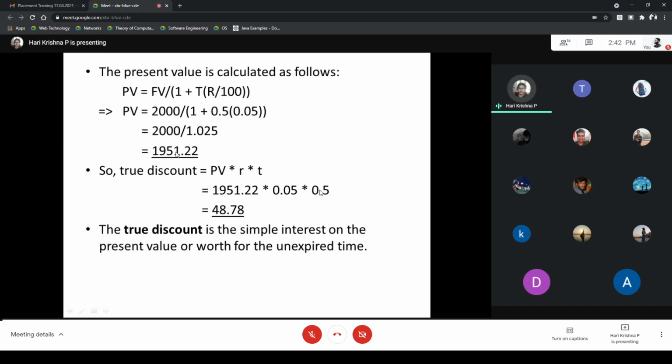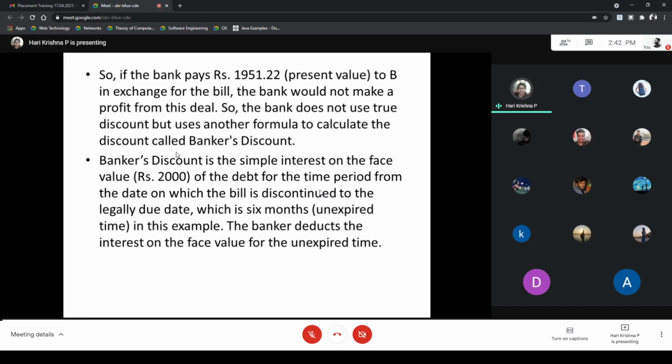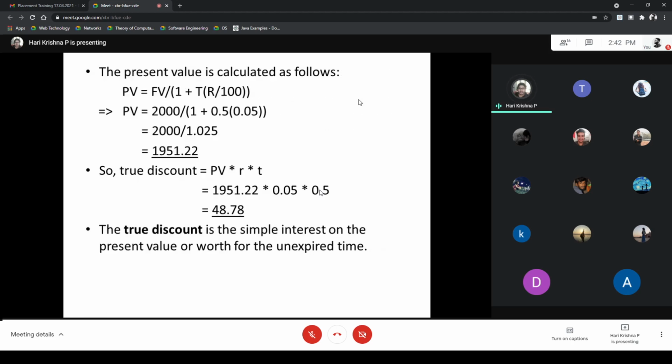But by giving the true discount to merchant B, the bank does not gain anything at all. So this is what we are going to discuss. If the bank pays rupees 1951.22, that means the present value, to merchant B in exchange for the bill, the bank would not make a profit on the deal, because this is the present value of the product. This is the correct value and this is the true discount. So if the bank pays this amount, the bank does not get anything at all. That is why the bank is not going to use the true discount.